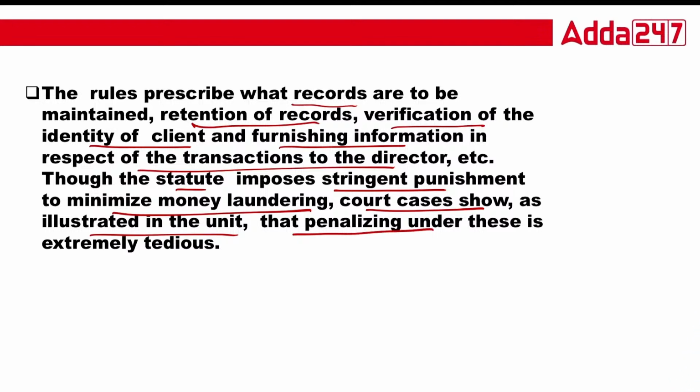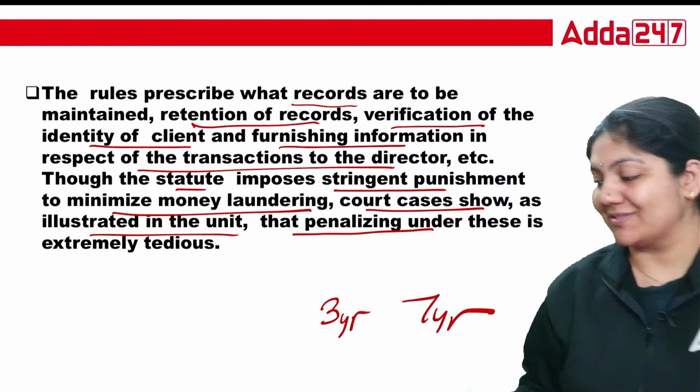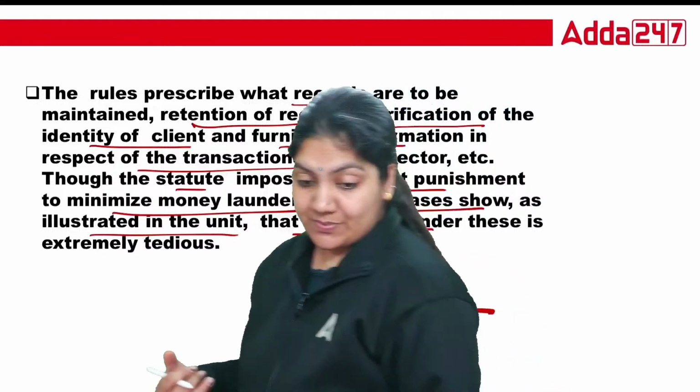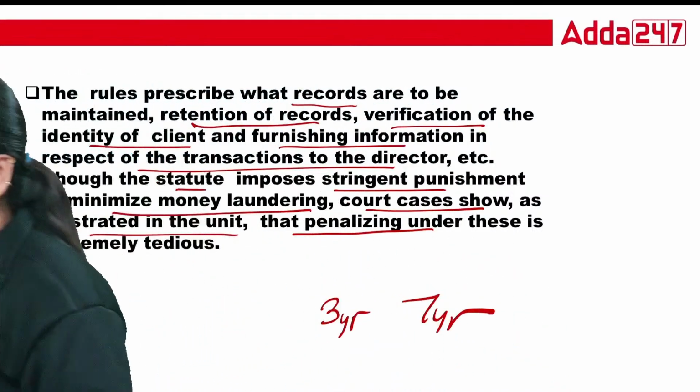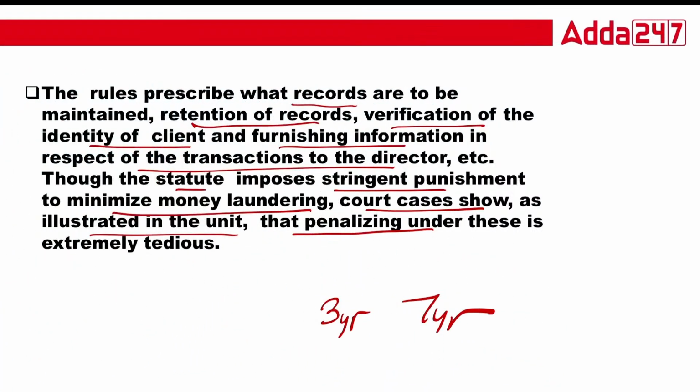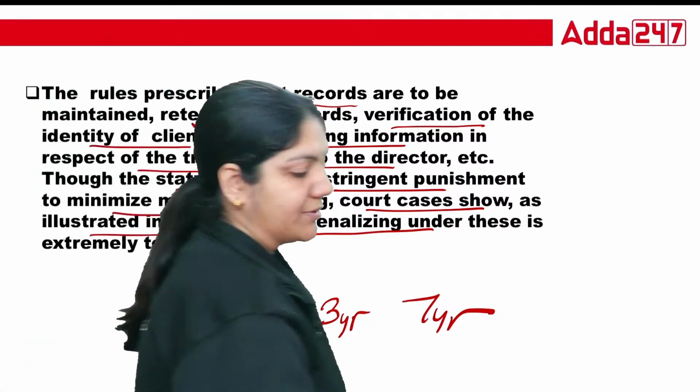So class, always remember, under the Prevention of Money Laundering Act, the minimum punishment is 3 years and the maximum is 7 years. This is just like the Prevention of Corruption Act that we have read. Done, class? So this is an important part.